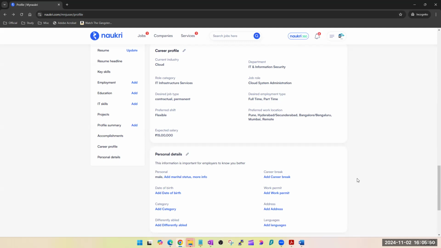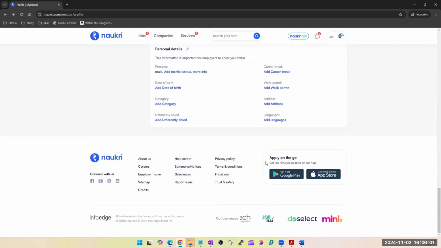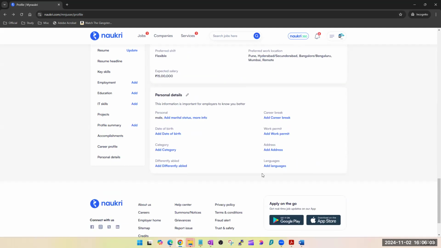If you know Spanish or some other language, it helps a lot. If you know French, there are many projects from France. So if you know any foreign language, then add it. Otherwise, it's completely fine. So these are the details, guys.